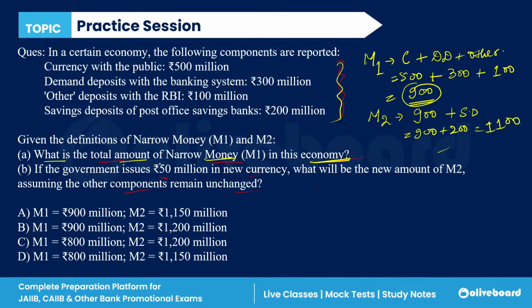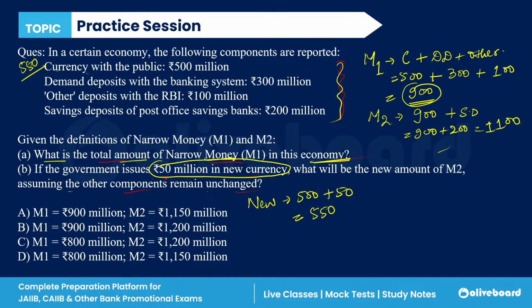The government has issued 50 million in new currency, meaning currency with the public. So the new currency with the public is 500 plus 50, which is 550, and all the other components are unchanged.